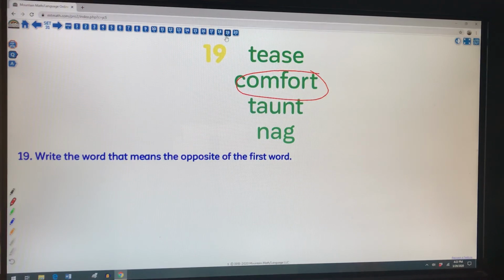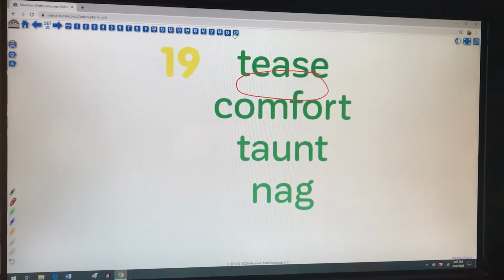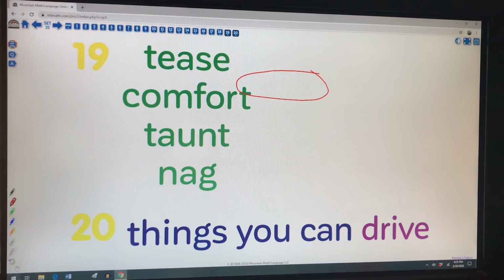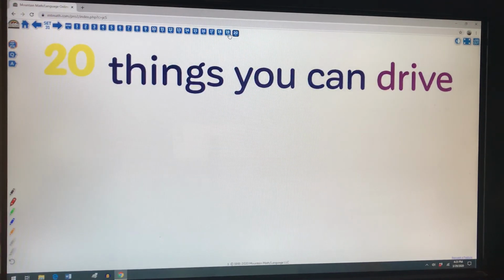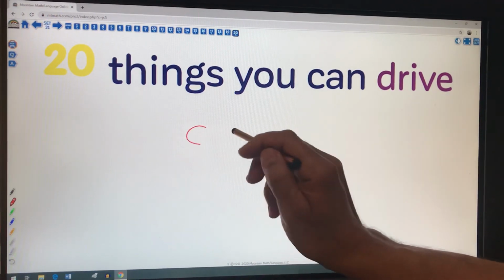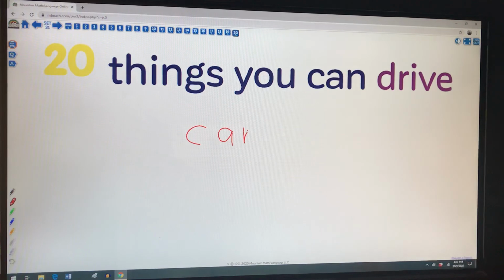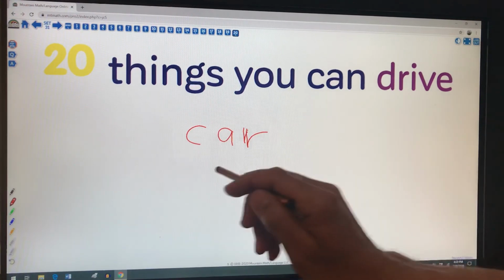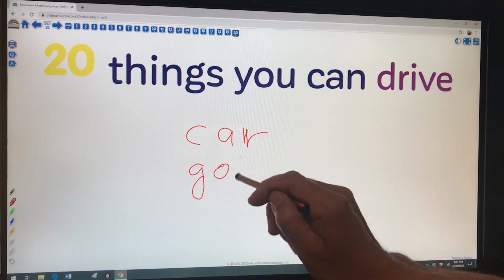All right, guys, nearly there, and here comes our last question. On this last question, okay, things you can drive. Okay, off the top of my head, again, I'm looking at nouns first. We'll stick on level 1. Here's a car. I know I drive my car. Other things that you can drive that might have some steering mechanism.